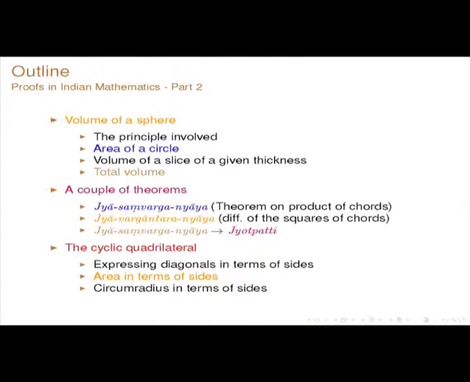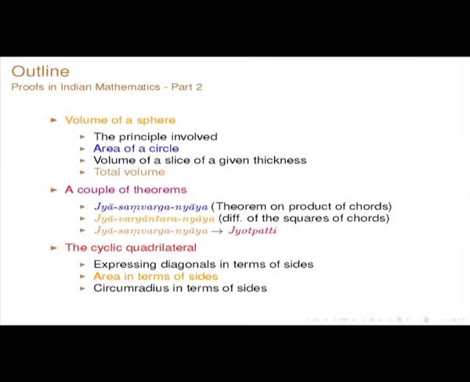Before starting the discussion, I would just like to give you an overview wherein I want to introduce these terms which are not that familiar. One is Jya Samvarga Nyaya. The term Jya has been introduced as sine.